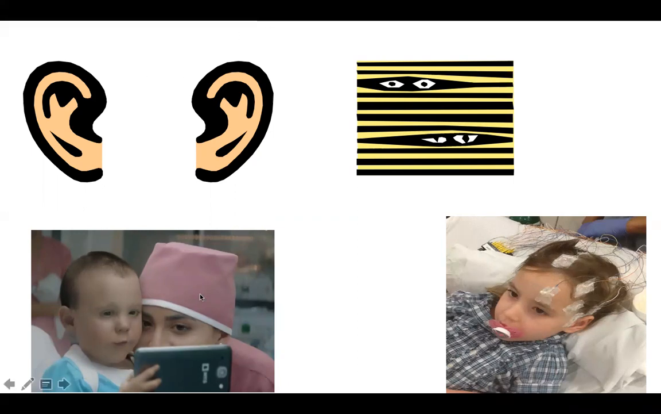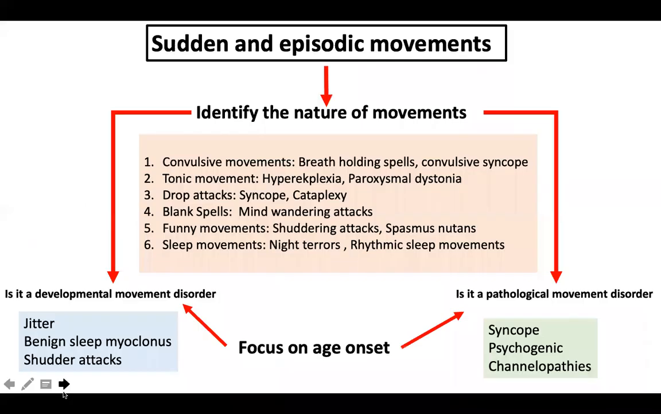If you are in doubt, take multiple videos. These days it's very easy for the parents to take multiple videos. Where there is a doubt, you can go for a prolonged video EEG recording. Those events which are associated with cortical electrographic abnormalities are epileptic seizures, and those that are not are non-epileptic events. And this sort of flowchart I have given you.